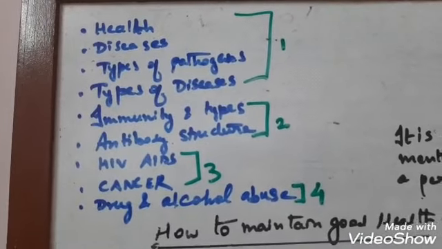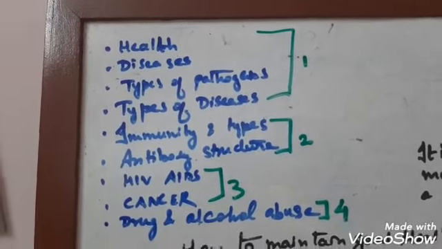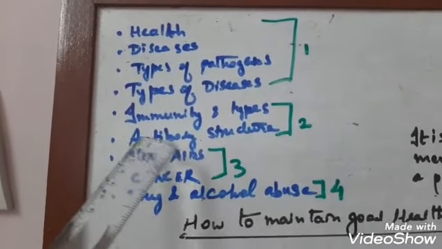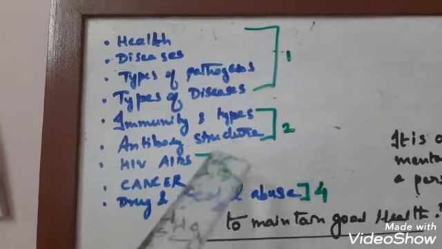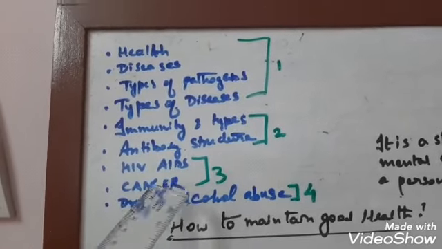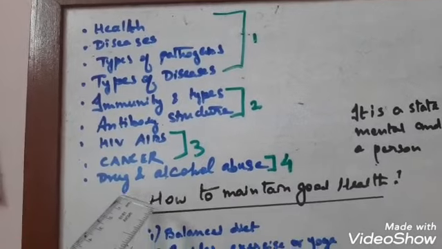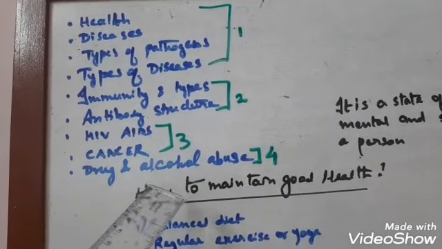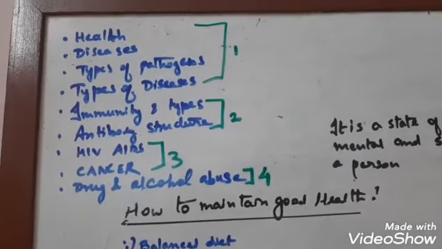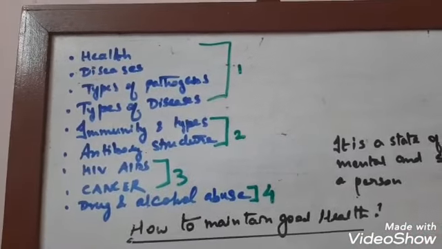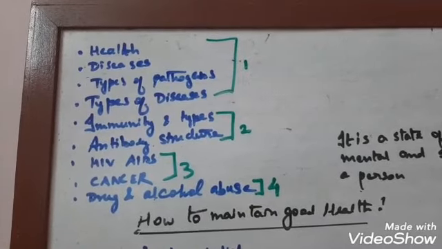Now in this lockdown situation, I have come up with a new topic, human health and disease. This is chapter 8 of the class 12 biology portion. This chapter is a bit lengthy, so I have divided it into various subtopics, and I will discuss these topics in various videos. The first video is about health, disease, type of pathogen and type of disease. The second video is about immunity and its types, antibody structure. In the third video I will describe HIV, AIDS and cancer, and the fourth and last part of the chapter is drug and alcohol abuse. So today I am with the first part, that is health, disease, types of pathogens and types of diseases.